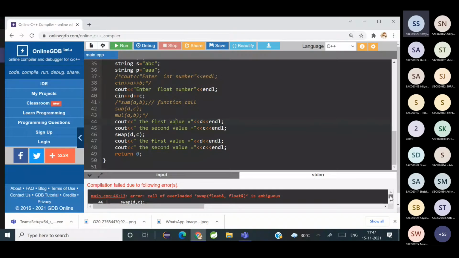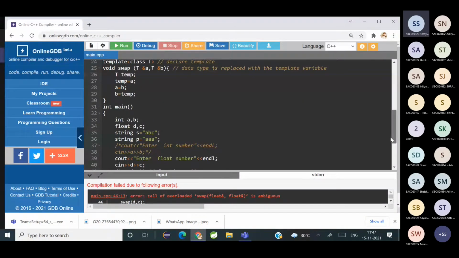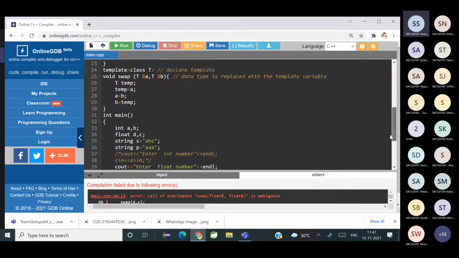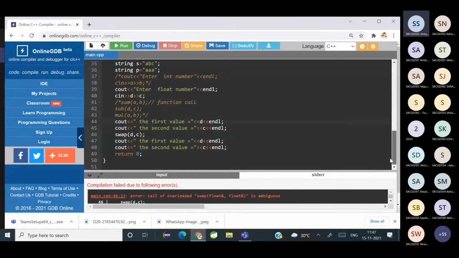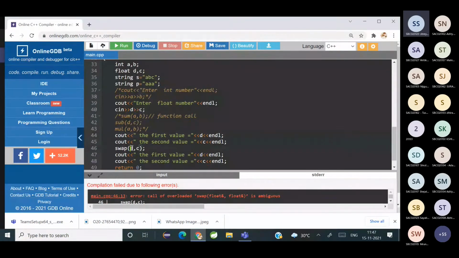Did I forget anything? Is it going to be swap? Okay, if I add address here, then I'll have to change here.